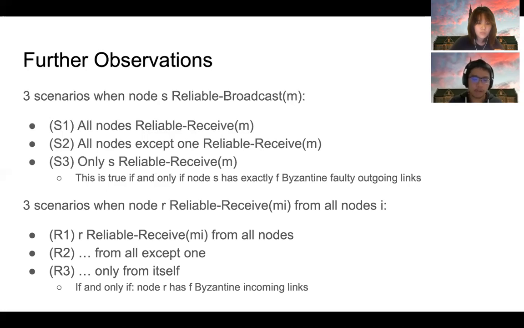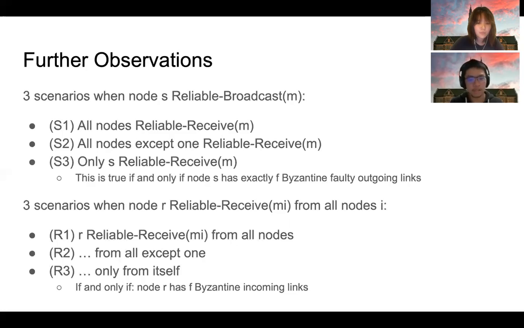We can make a symmetric observation on the receiving node. Suppose that every node i reliably broadcasts a message M_i, and there is a receiving node R that reliably receives messages from all these nodes. Again, there are three possible scenarios. The first scenario, R1, is that node R reliably receives the correct message M_i from all nodes.